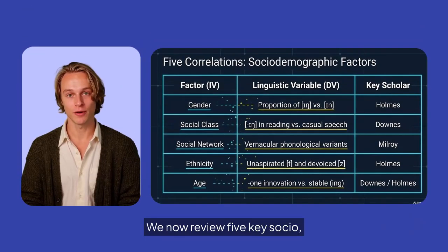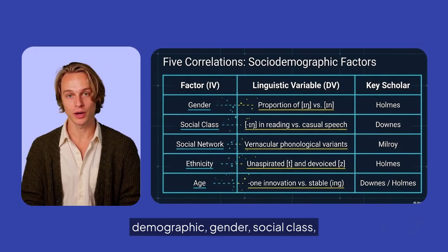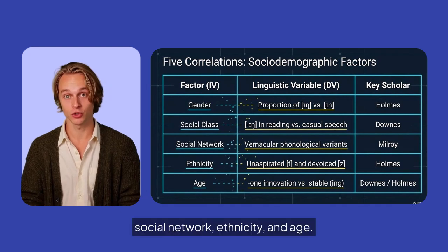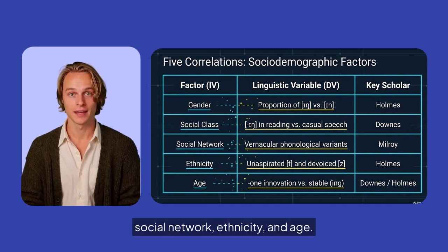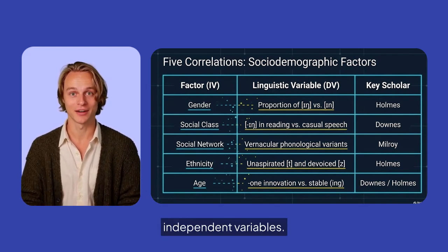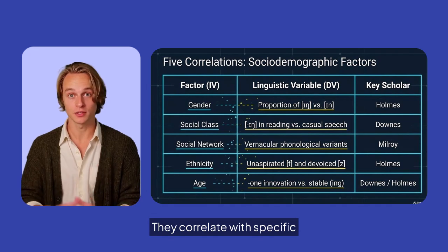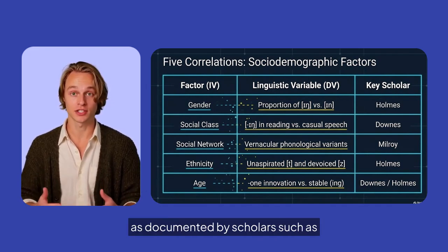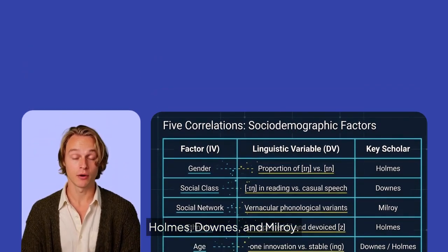We now review 5 key socio-demographic correlations: gender, social class, social network, ethnicity, and age. Each functions as an independent variable. They correlate with specific linguistic outcomes, as documented by scholars such as Holmes, Downs, and Milroy.